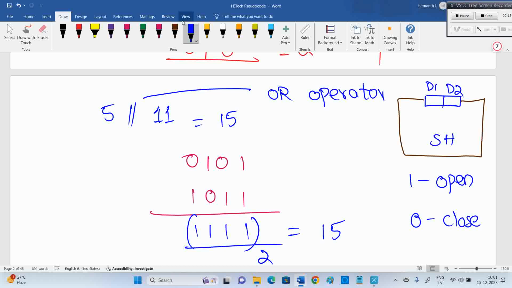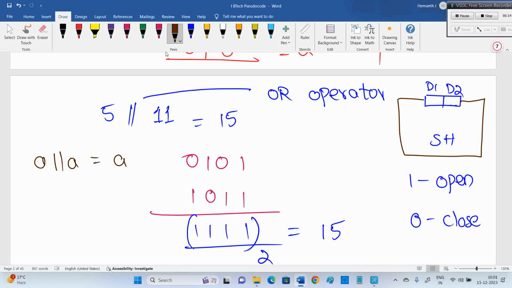Sir, if A and A are both the same, you will get A only, dear. Both are the same, means you will get the same only. Because suppose 5 and 5, 1 0 1 and 1 0 1: 1 OR 1 is 1 only, 0 OR 0 is 0. If both are closed, can you enter into the seminar? If both closed, you cannot enter. That's what 0 0 means. 1 0, first one open, second closed, or second open, first closed, or both open, you can enter.